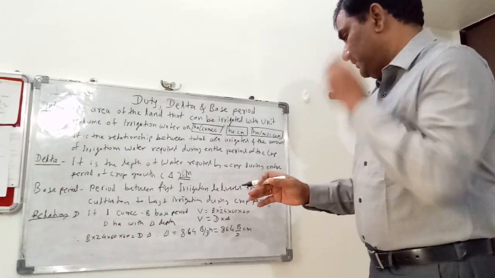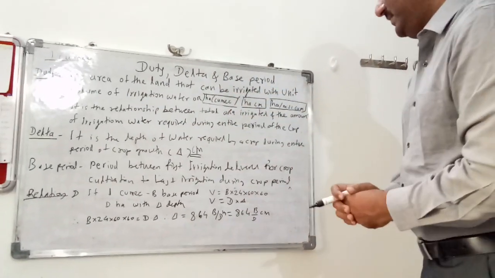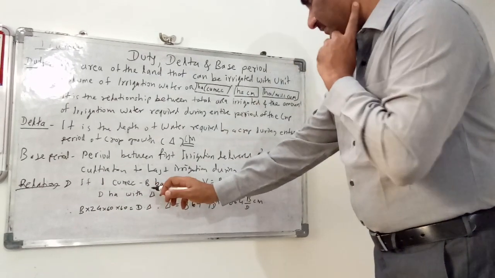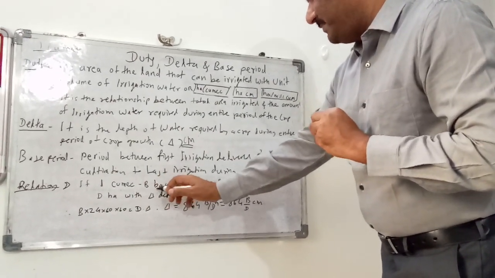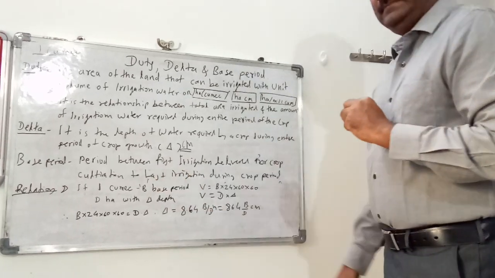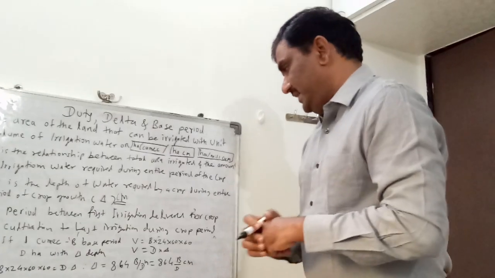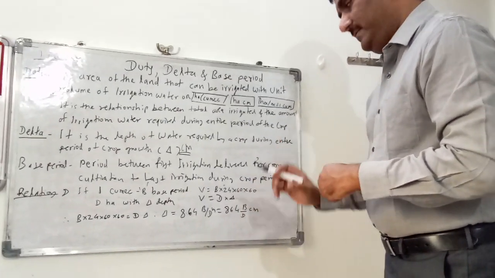Now we will discuss the relationship between these three concepts. Suppose 1 cubic of water is used for base period B, the volume of water will be B into 24 into 60 into 60.